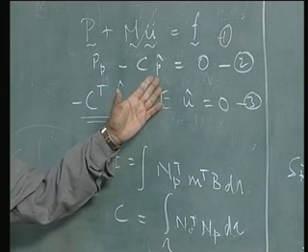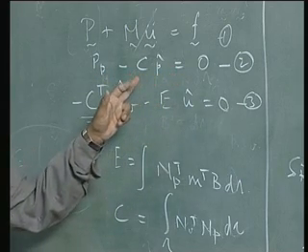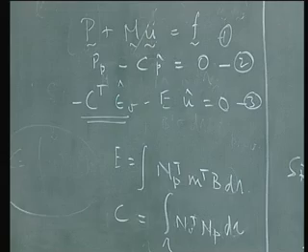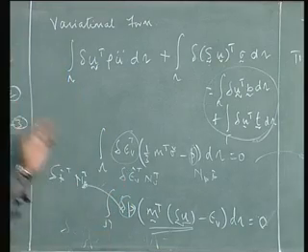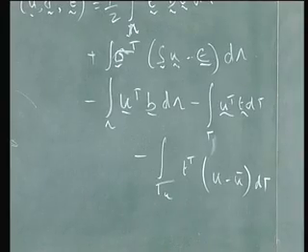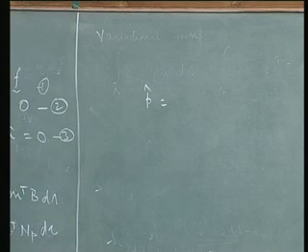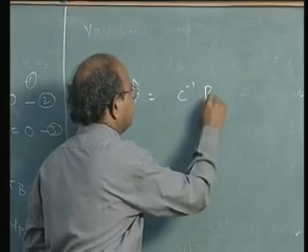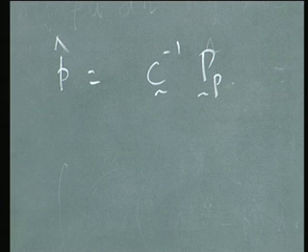So I can write P hat, I can bring this to the other side, so I can write P hat in terms of C inverse PP. The first thing I can do is to solve straight away from these two equations without using the other one. Let's see how I do that. So P hat, what is P hat from here? C inverse PP. Of course, they are matrices, just for clarity I'm writing it there.